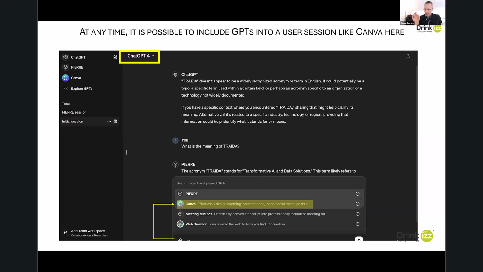So I integrate by using the @ character in the prompt, the assistant Canva. Now in my secret room, I am first with ChatGPT 4 that everyone utilizes, but also with my assistant Pierre that is specific for me, and the assistant Canva that is quite generic, which everyone can use on the market. But I want to connect Canva with Pierre within the big AI ChatGPT 4, because what I want is to obtain a visual image representation of the definition of TREDA.